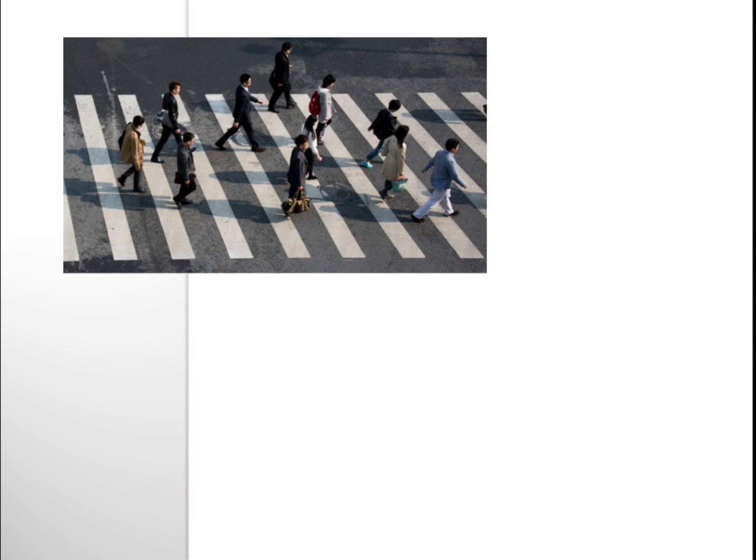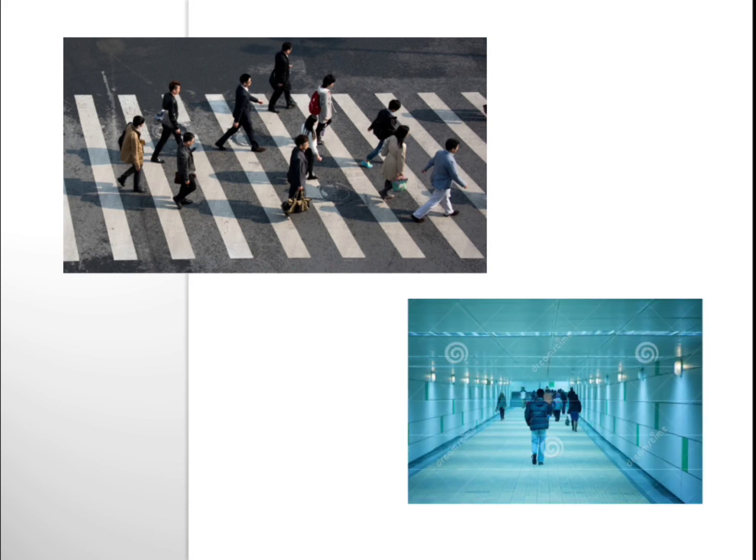So for pedestrians who are walking on the road, always walk on the footpath beside the road, and when you have to cross, you need to cross on the zebra crossing. If there is a subway like this, that means it is the underground route for the people who are walking on the road. In some areas, some road subways might have a train route also.